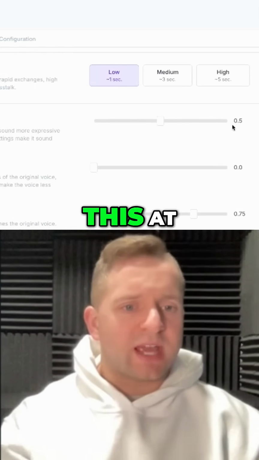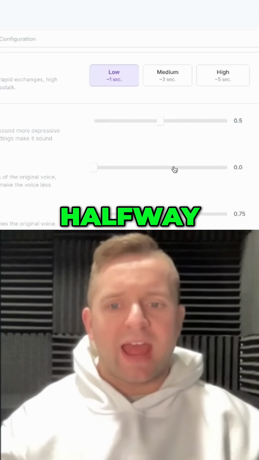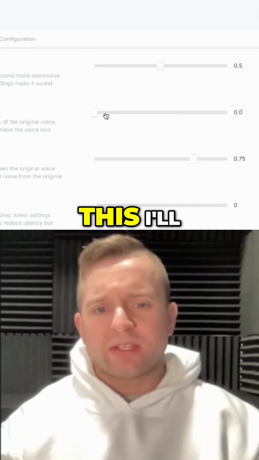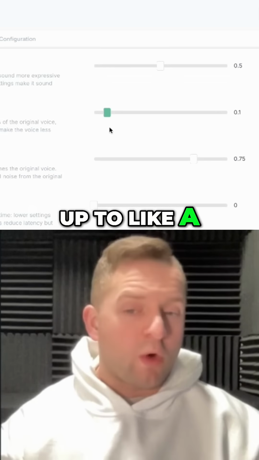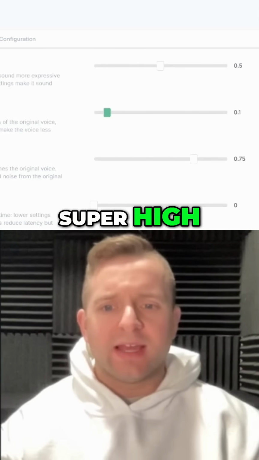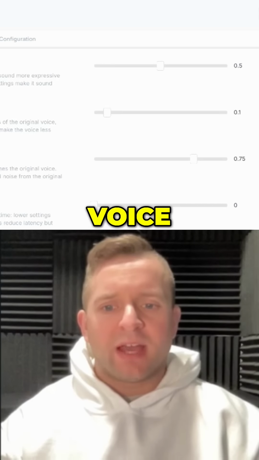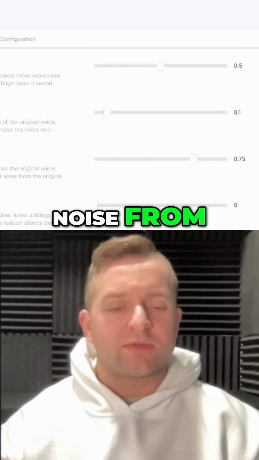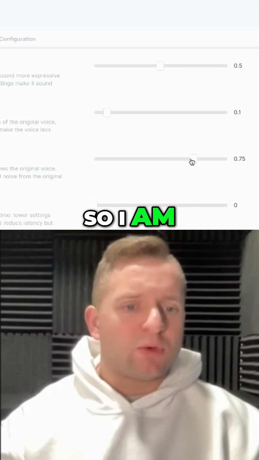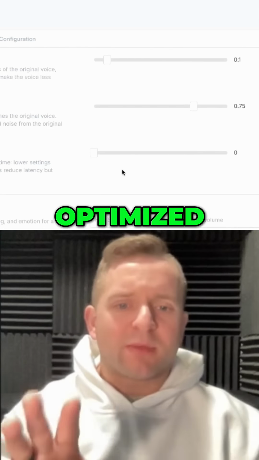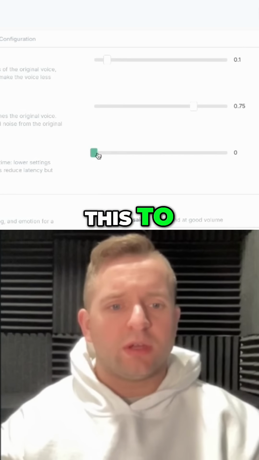Stability, we're going to leave this at 0.5, so right at halfway. Style exaggeration, this I'll usually bring up to like a 1. I don't want to have this super high. Similarity, so it determines how closely AI matches the original voice. Higher values may include unwanted noise from the original recording. So I am going to leave this preset as it is. Optimize latency, I will put this to a 1.